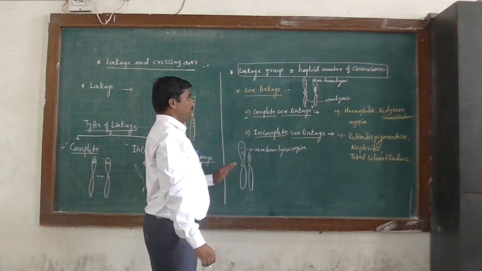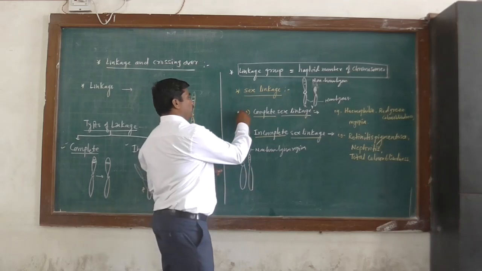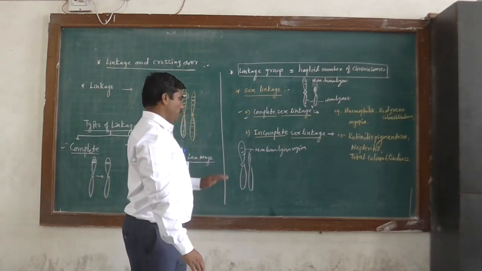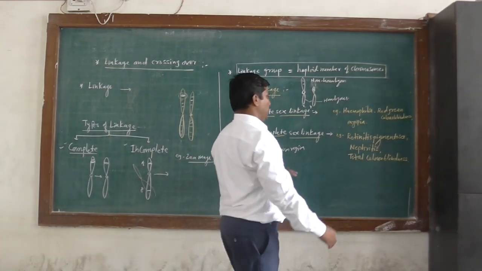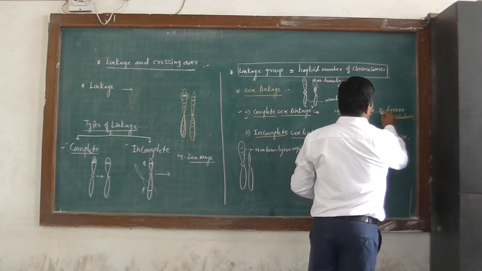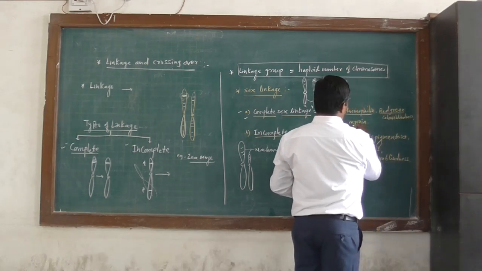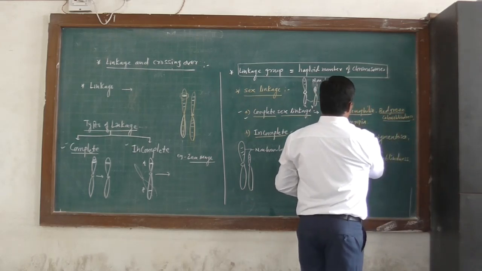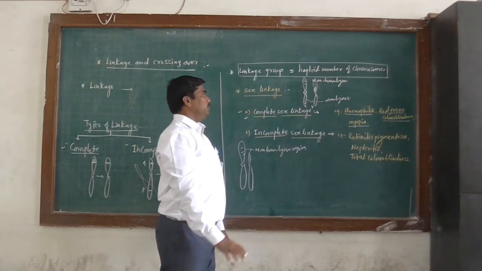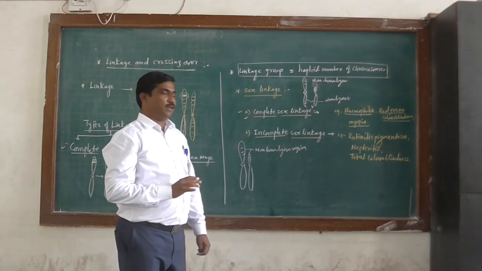This type of linkage is called a complete sex linkage. Examples of complete sex linkage are hemophilia, red-green color blindness, and myopia.